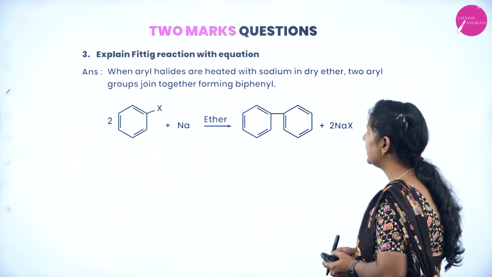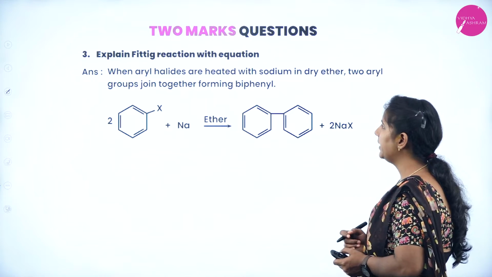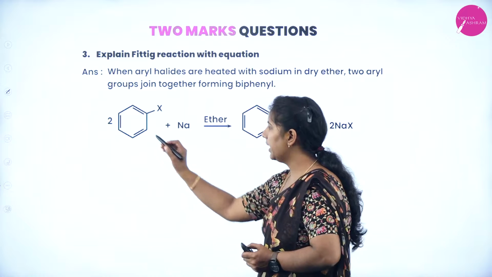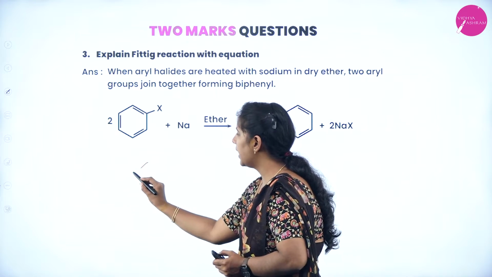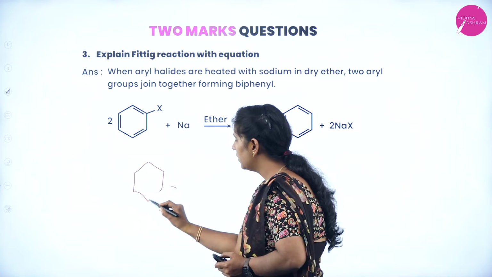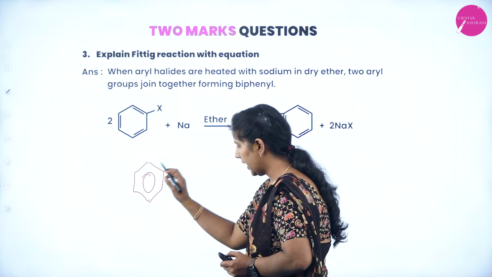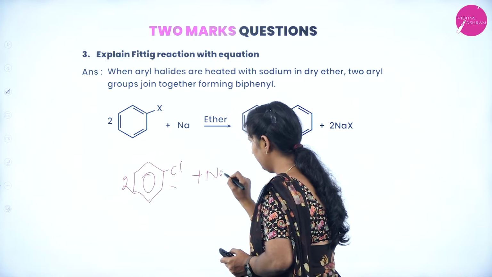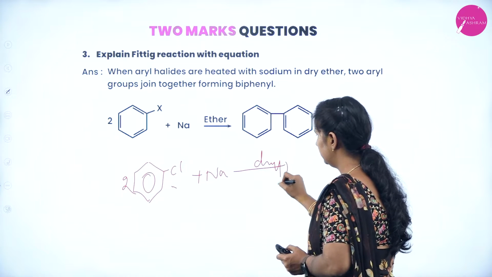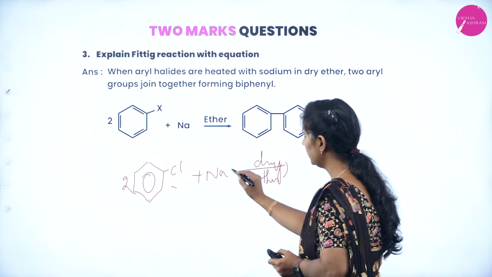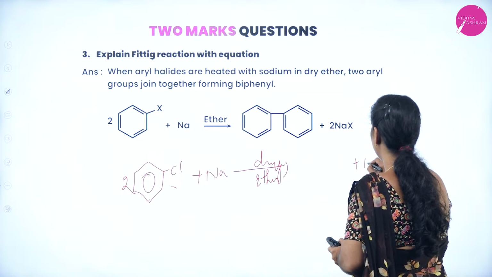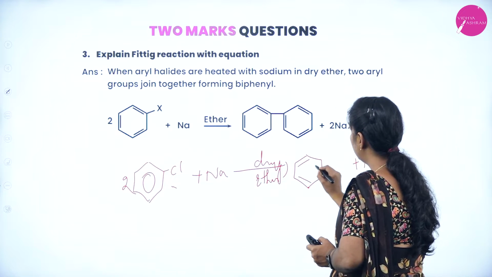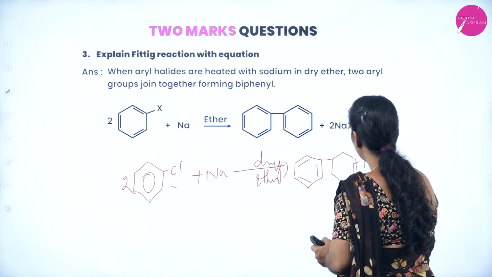When aryl halides are heated with sodium in presence of dry ether, two aryl groups are joined together to form a biphenyl. As I have taken aryl halides, I will go with a specific example directly. This is my aryl group which is substituted with a chlorine. I will take two molecules. If you treat with sodium in presence of dry ether, the sodium and chlorine will combine to form sodium chloride, and finally, the benzene rings are joined to one another to form what?